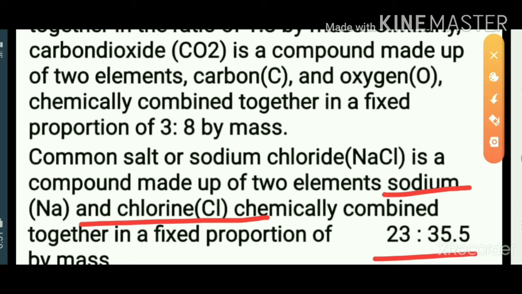So, in a compound, the elements are combined together in a fixed ratio. In water, 1:8. In carbon dioxide, 3:8. In salt, 23:35.5.